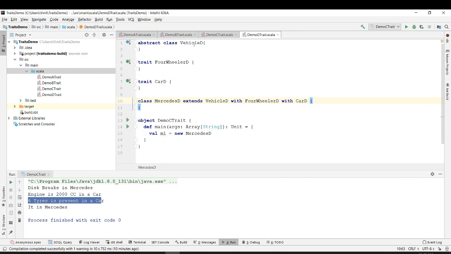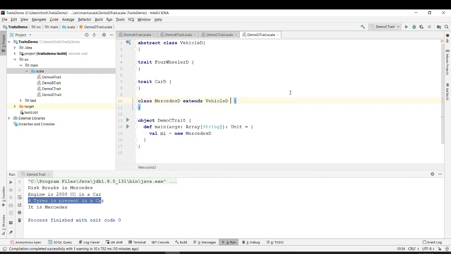So basically we have an abstract class vehicle D, a four wheeler trait, a car D trait, and a Mercedes D class that extends all of these.